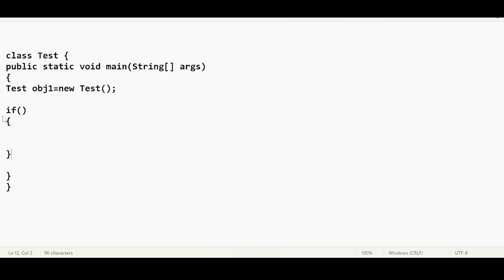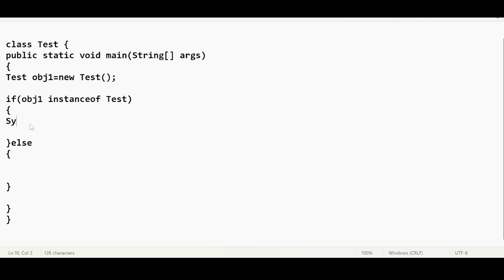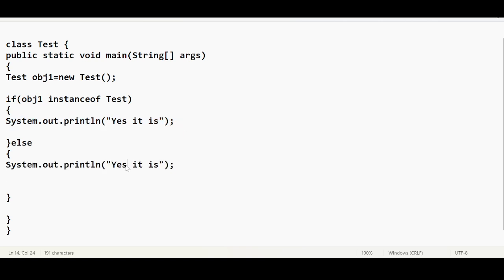They place a condition: if obj1 is instance of test, else System.out.println, yes it is, otherwise, no it is not.